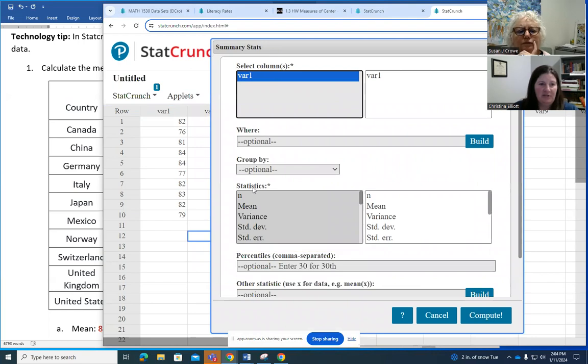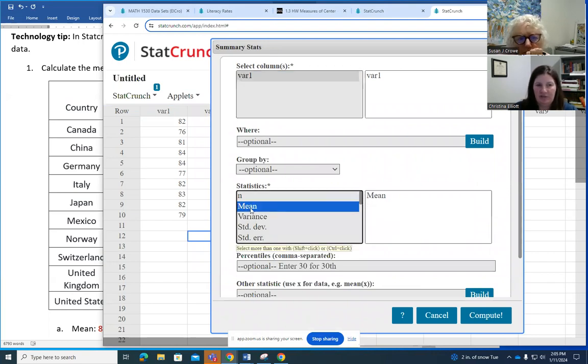And then down here where it says statistics, I can choose them by clicking on them, and then I can hold down Control, or Command if you're on an Apple, to select more than one thing. So I have mean, but I also want median, so I'm going to hold down Control, median. I also want the minimum and the maximum. And then mode is all the way at the bottom.